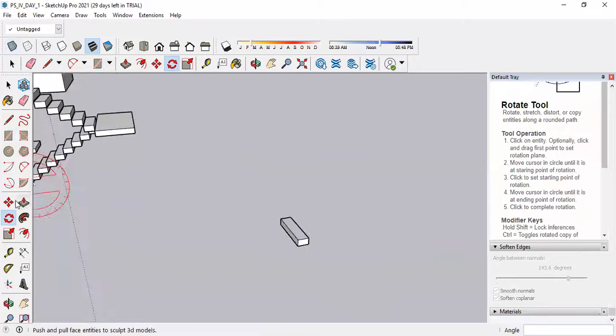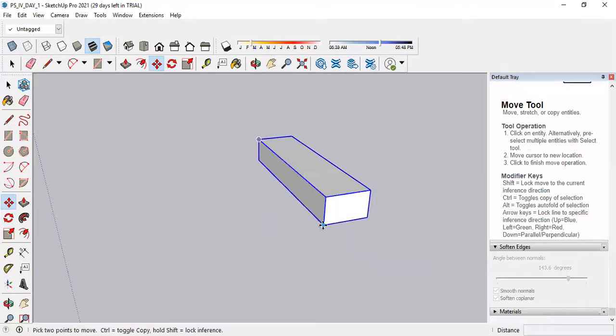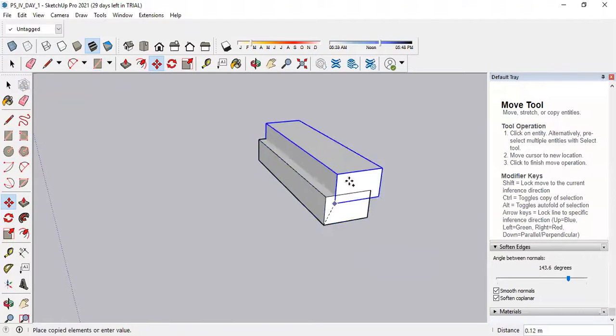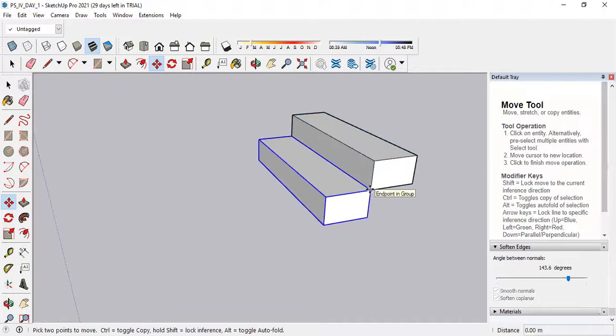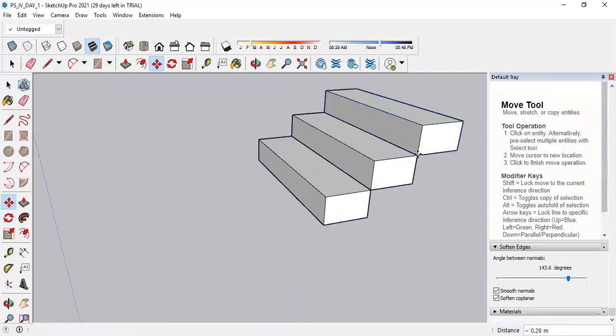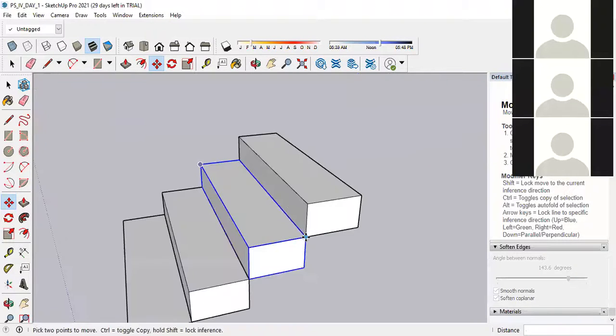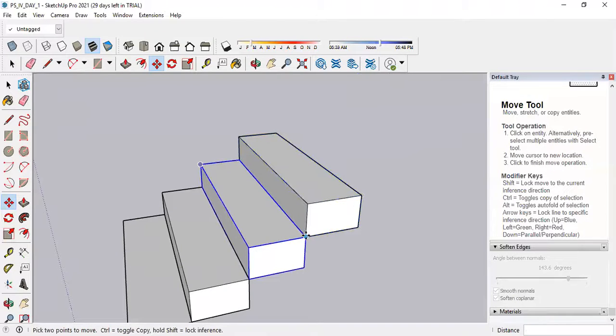Okay, simply select the move tool, select this point, press control, then select this point, press the control button, select this object.